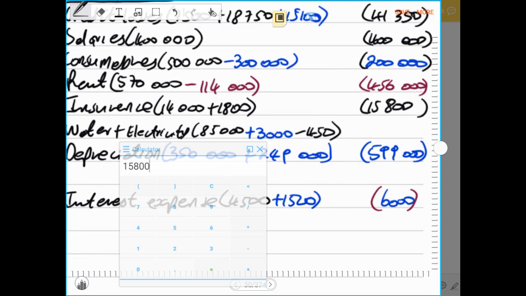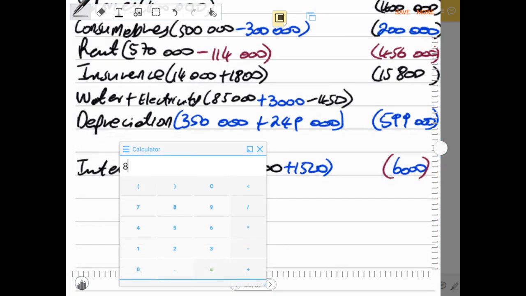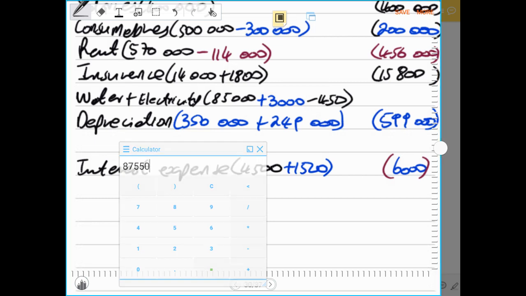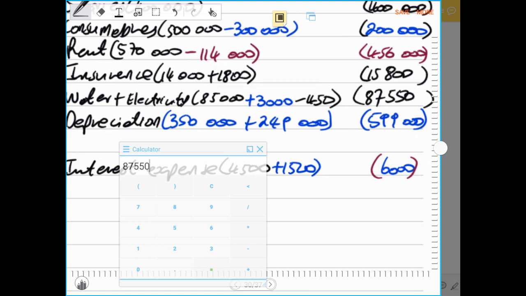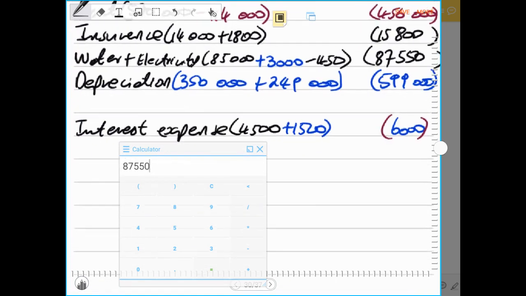Then we check our water and electricity, which is 85,000 plus 3,000 minus 450. That gives us 87,550. That is the total. Depreciation is 599,000.